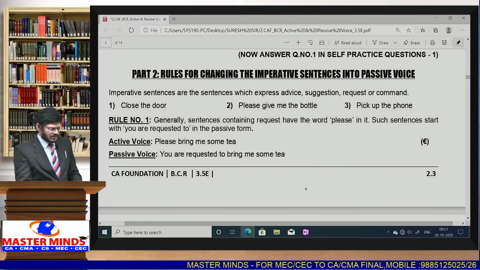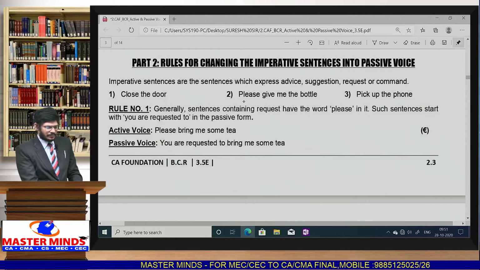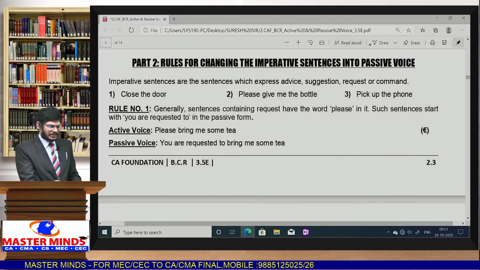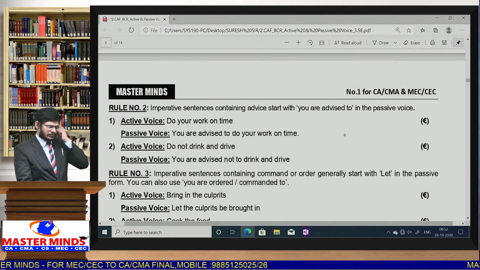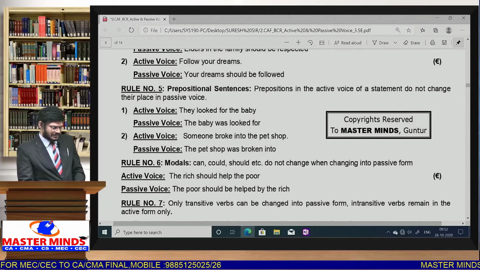Right. So here some rules related to that particular point are given. So whenever please is given, please give me the bottle. You are requested to give me the bottle. Pick up the phone, let the phone be picked up. Close the door, let the door be closed. So for these three sentences we can see the answers like that. Next, some more examples are there. Let us see some examples.